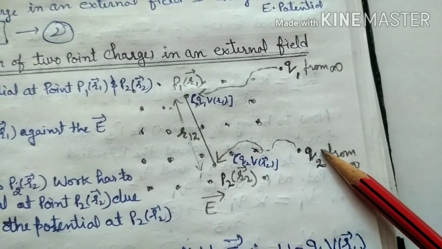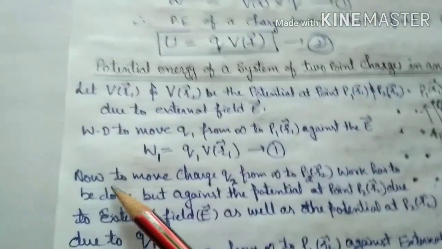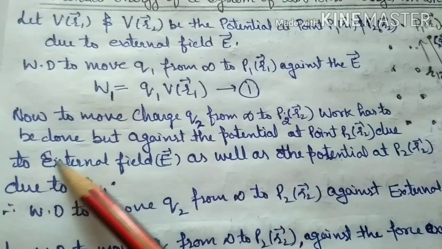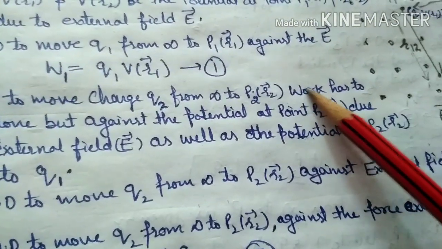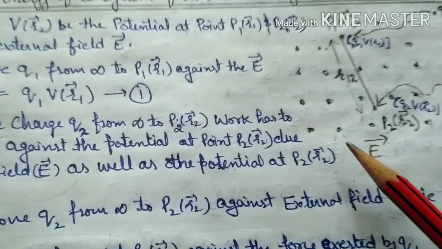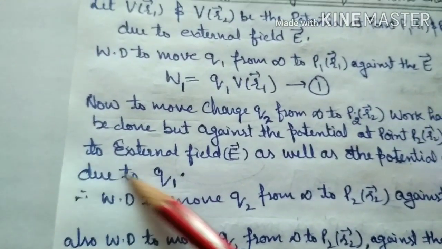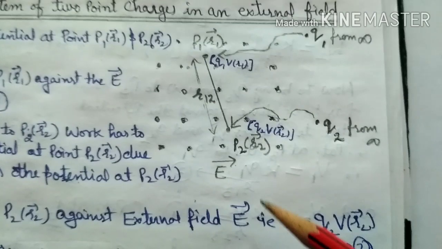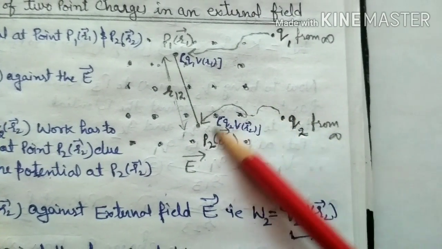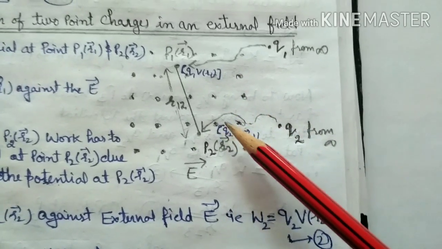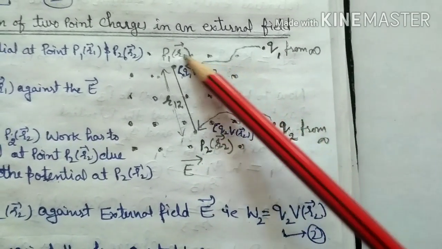It means to move q2 from infinity to P2, work has to be done against the potential at P2 due to the external field as well as the potential at P2 due to q1. Clear? So first of all we have to find the potential at P2 due to the external field, then we have to find the work done due to the potential produced by q1.